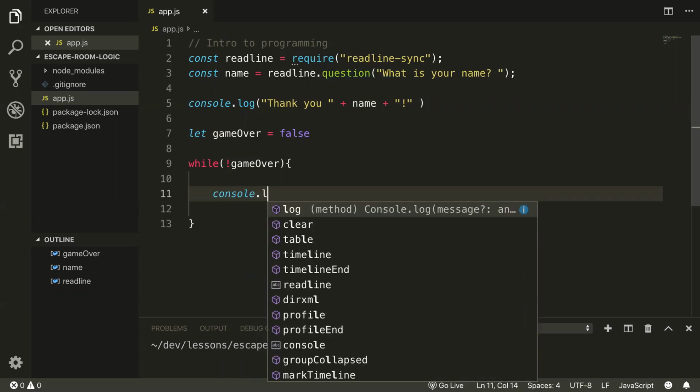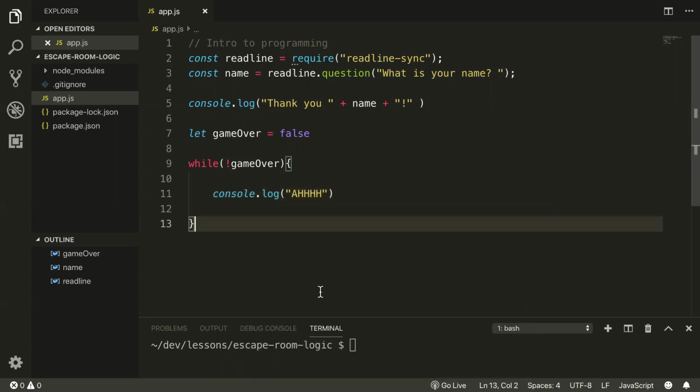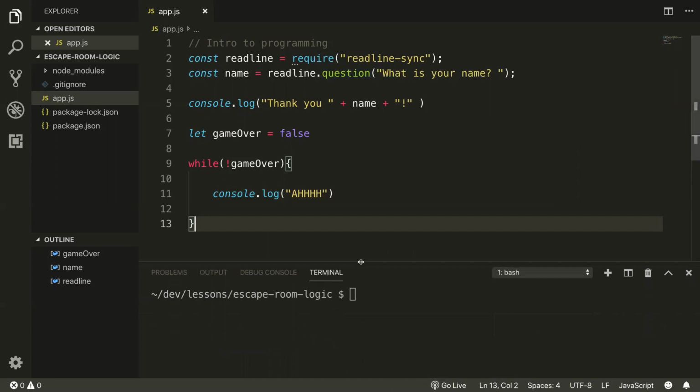To show this, I will run the program, which has an infinite loop created here. But if I start it, it hasn't hit the loop yet. It's stopping at readline sync to ask a question. I'll say, Nate, thank you, Nate. And then immediately it jumps into the while loop and it will crash horribly.